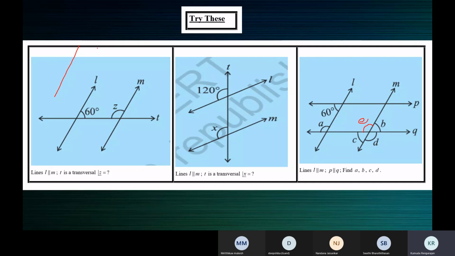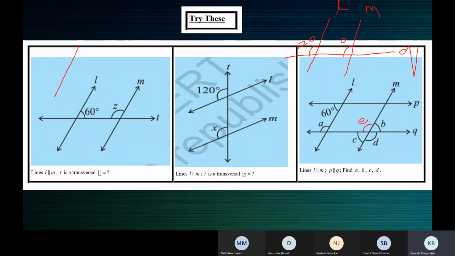L is parallel to M, and Q is a transversal. So Swati says we have found this is 120. A is 120. So if this is 120, these are corresponding angles.